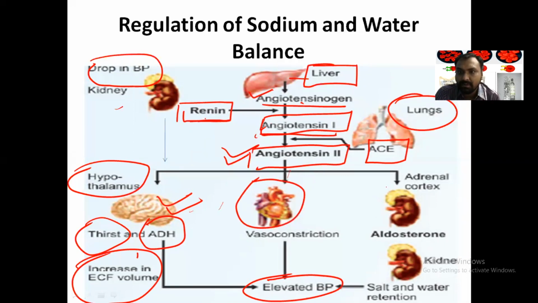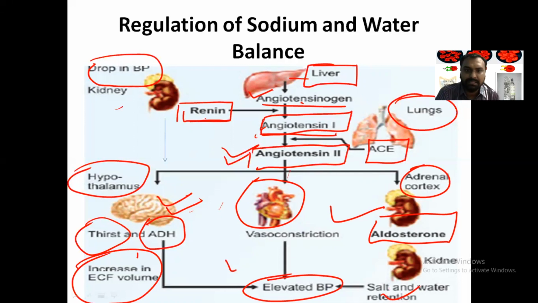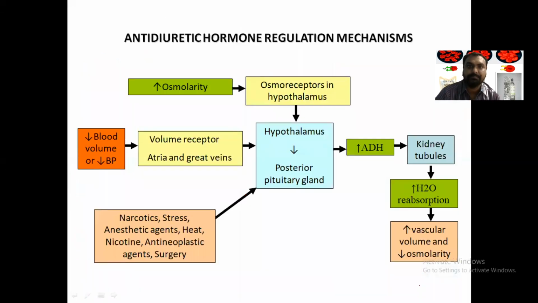Then in the heart, there will be vasoconstriction, and that will elevate the BP. And in the adrenal cortex, it will stimulate the release of aldosterone. As we know, aldosterone will increase the reabsorption of sodium and promote the excretion of potassium. So as aldosterone is increased, there is salt, and along with the sodium, water will be reabsorbed, and ultimately blood pressure is elevated. So this is a very, very important mechanism.